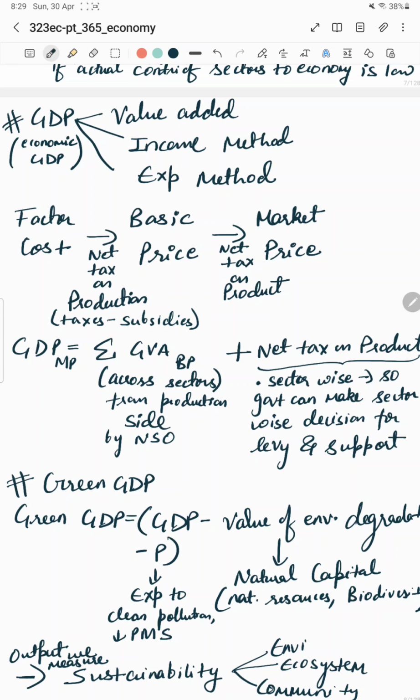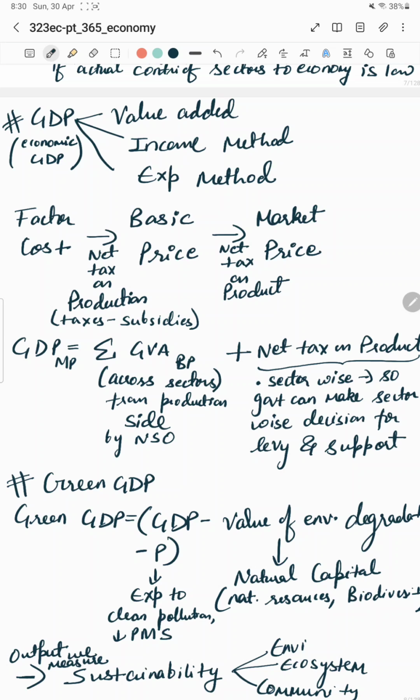The very first method of GDP calculation is value added, right from the production side to the consumption side. What is the value added at each stage? The summation of those value added gives your GDP. Gross value added is nothing but the value addition at each stage across each sector, but this is calculated at basic price, and GDP is calculated at market price. So if you want to go from basic price to market price, you will add the net tax on product.